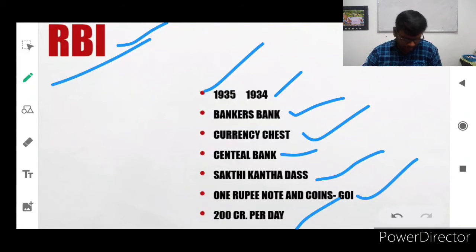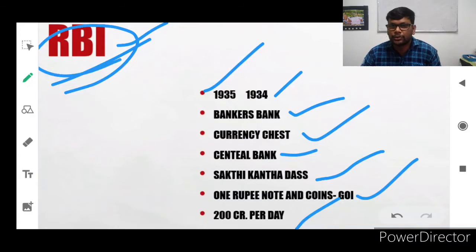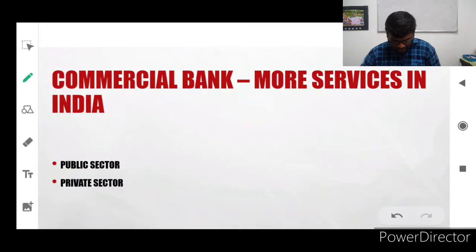RBI can print and issue 200 crore per day in notes, but RBI should show the resources: 115 crore plus 85 crores. The 85 crores may be in hard currency, and the 115 crore in gold, ornaments, documents, share bonds and everything.